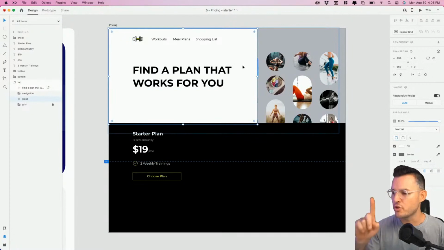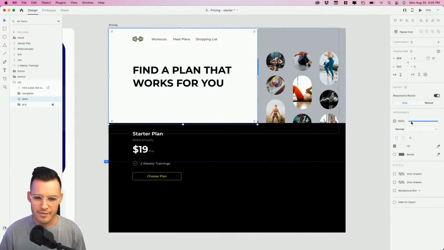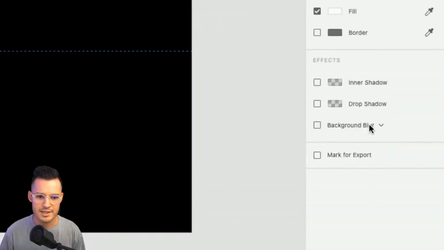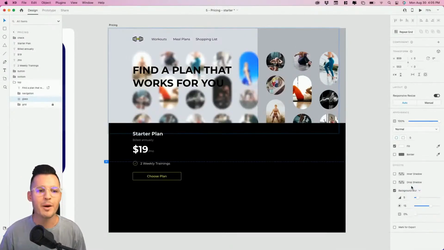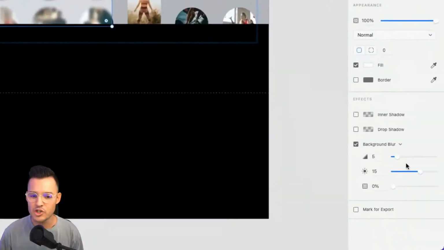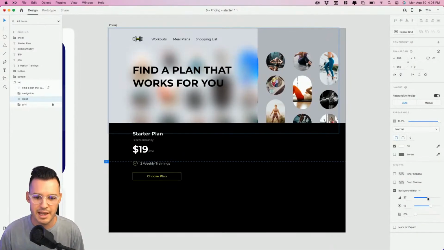And now we're going to take our rectangle that we've drawn. Let's remove this border really quickly so it's just the white. And then I'm going to come in here and I'm going to select not object blur, but background blur. It's going to give us a little bit of that glass effect. And at this point now we can just manipulate these settings, these dials, to get it to the liking that we want, really, right? Blur amount, you have brightness, and you have effect opacity. So let's actually blur this thing out a lot.